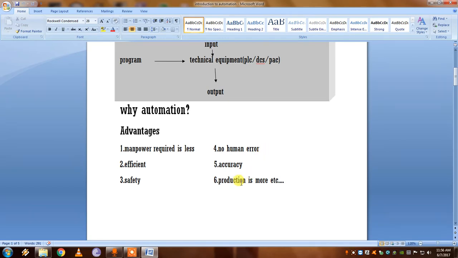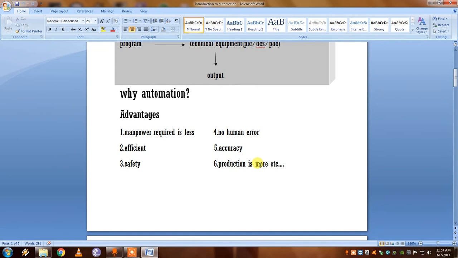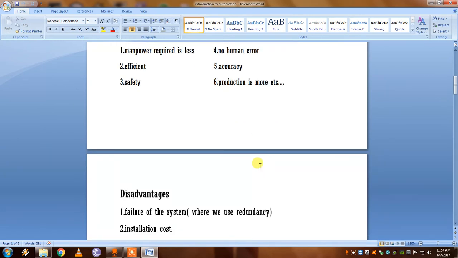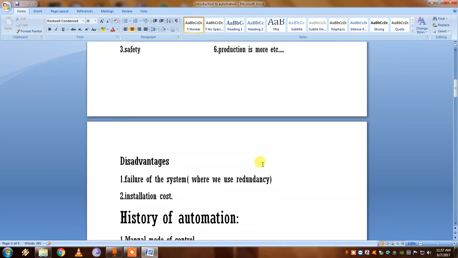The production will be more because manpower cannot work more than 8 hours per day. There needs to be shifts, but with automation using PLC or DCS, we can work longer per day, maybe more than 12 hours, or even 24 hours.